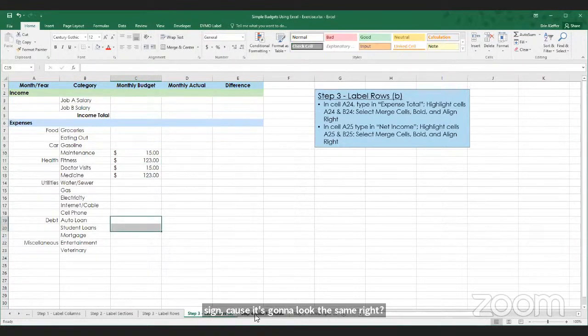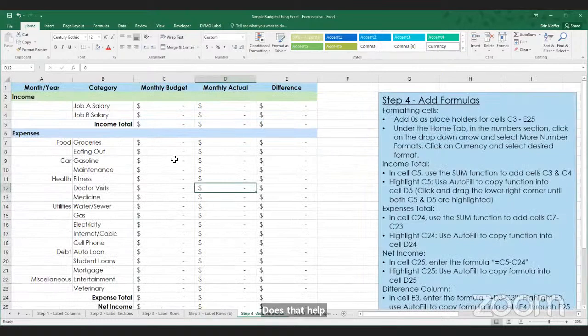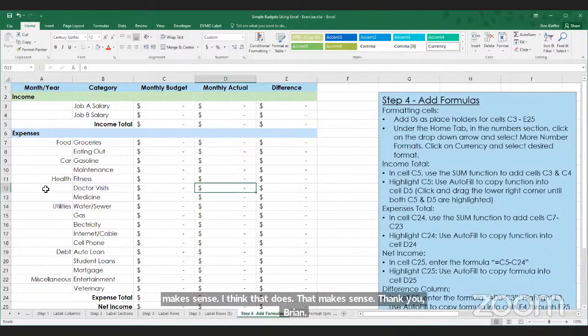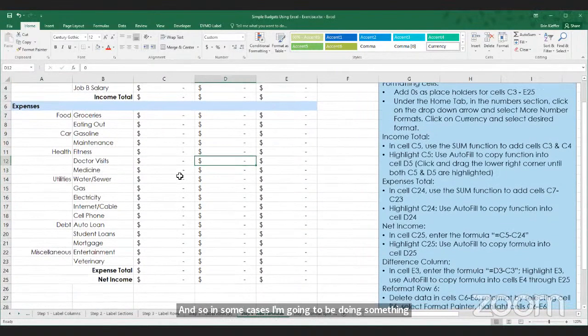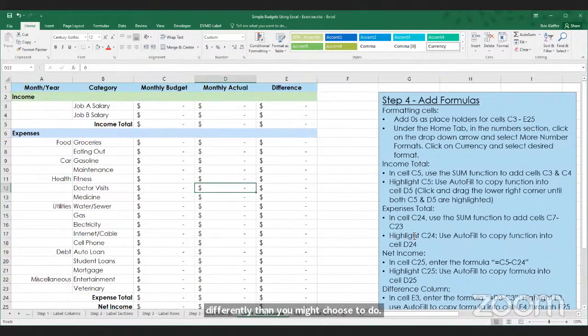I think that does. That makes sense. Thank you, Bryn. Fantastic. There's a lot of things you can do in Excel many different ways. And so in some cases, I'm going to be doing something differently than you might choose to do it, and that's perfectly fine. I am just sharing my tips and tricks for how I might do things.